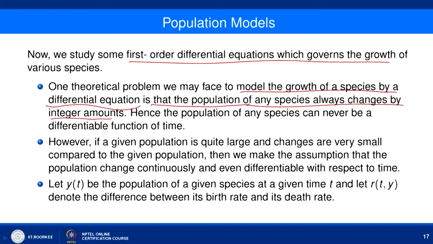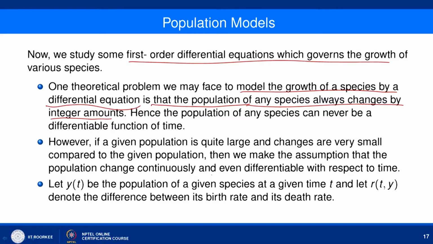So, whatever population model we provide here, we are assuming that we are dealing with a population which is quite large and the change is quite small compared to the population. In that case we can assume that the change in population is a continuous function, and not only continuous, it is a differentiable function